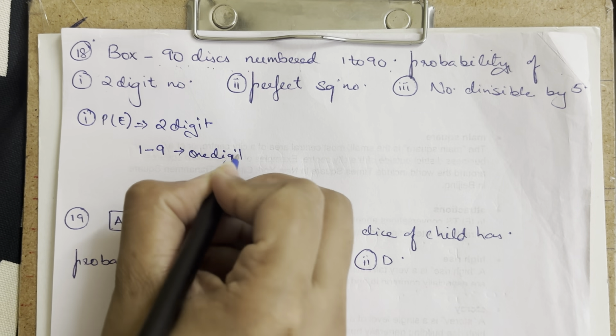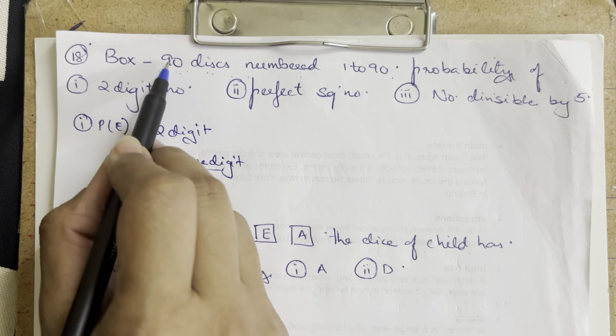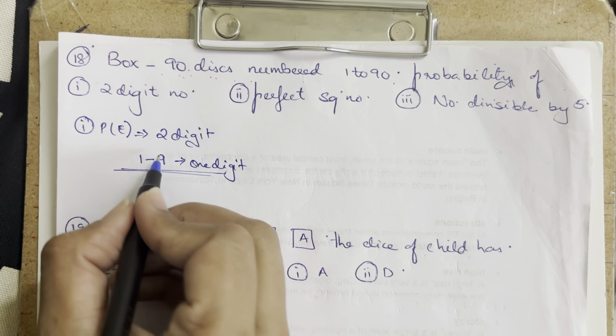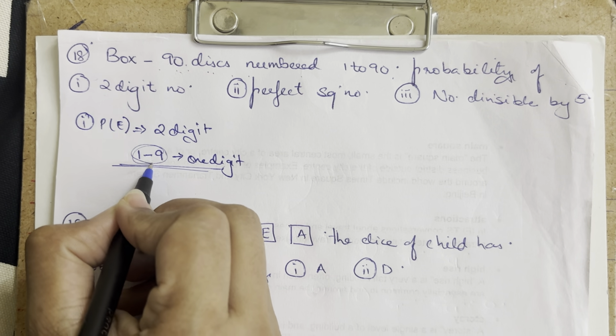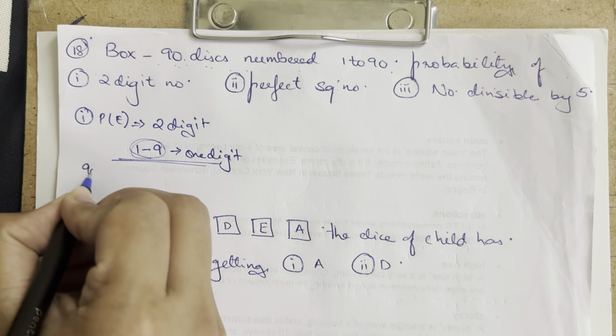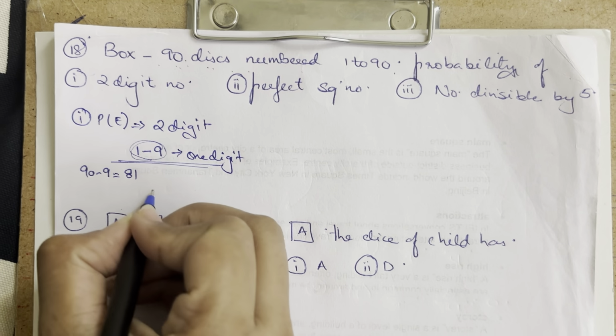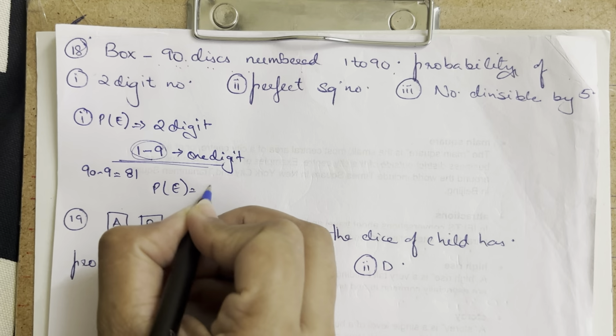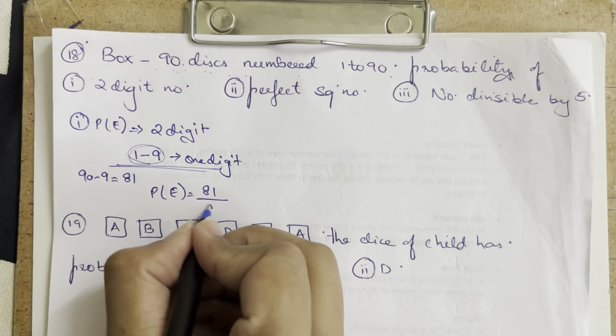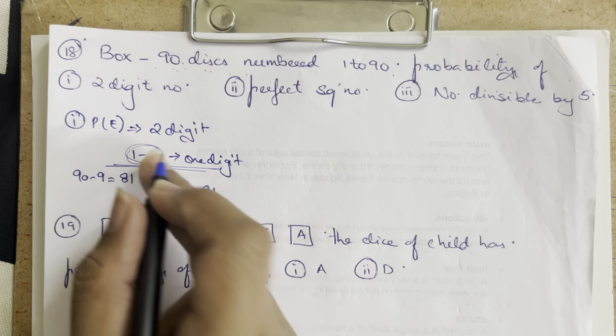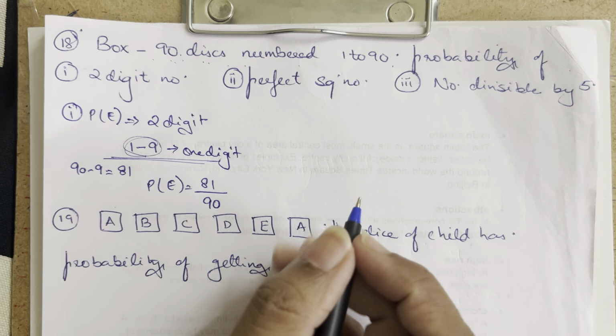These are 1-digit numbers that I know already. So from 90, if I subtract these first 9, then I will get the probability. So 90 minus 9 is equal to 81. So the probability of the event is equal to 81 upon total 90, because right from 10 onwards, there are 2-digit numbers itself.